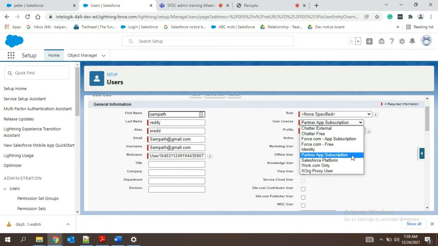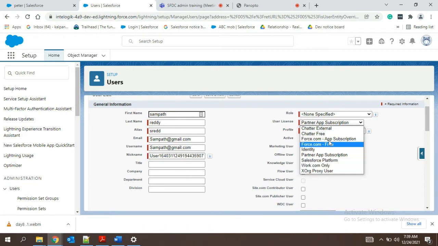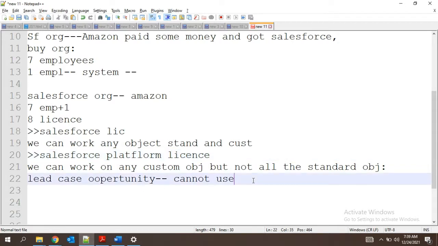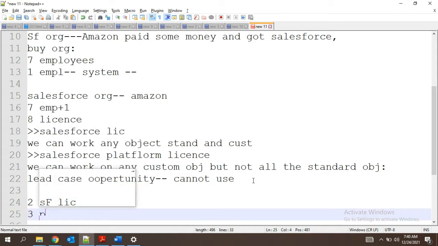Okay, partner app subscription, all these things. Since I do not have a Salesforce license, you can see, because it's a free trial, guys. In a free trial you will get two Salesforce licenses and three Salesforce platform licenses. Okay.